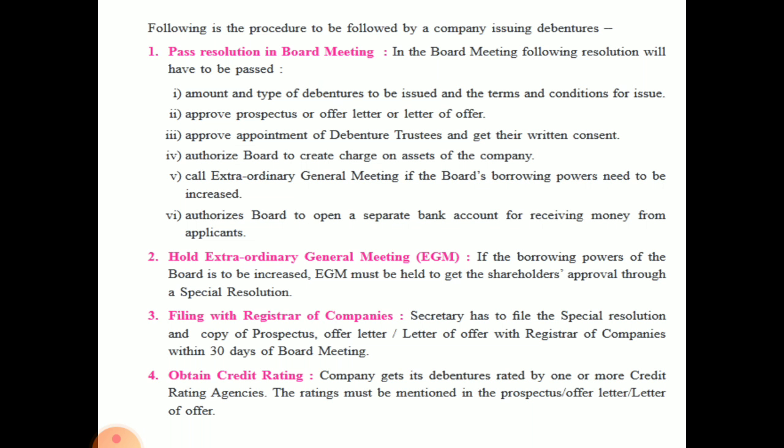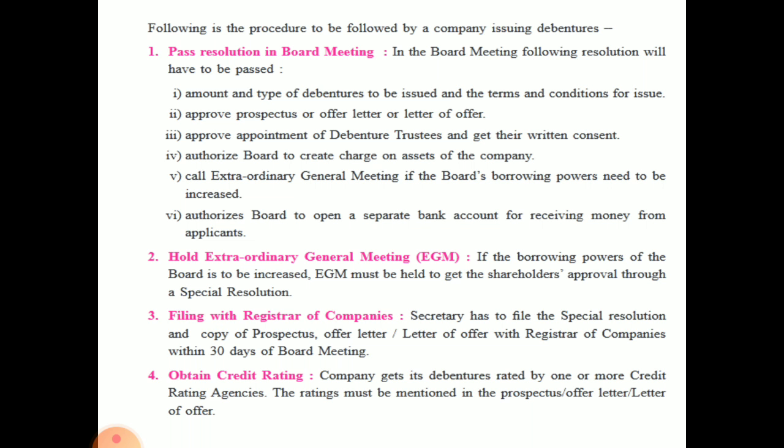Then next step is what? Hold extraordinary general meeting, that is EGM. अगर कंपनी को लगता है कि उनका बोर्ड पावर बहुत कम है, then what they can do, they can conduct one more EGM, that is extraordinary general meeting, wherein they can increase their board powers. Now here EGM must be held to get the shareholders' approval through special resolution.